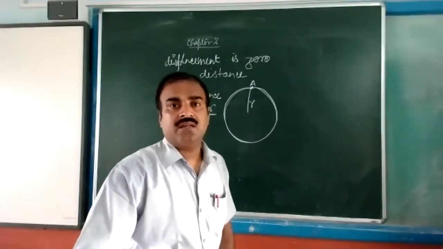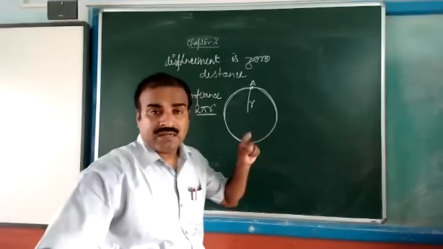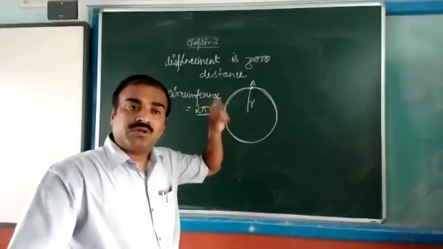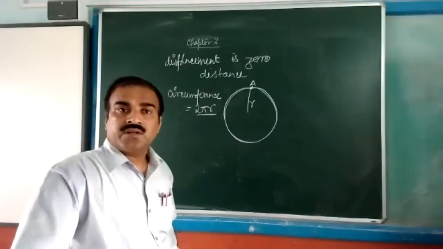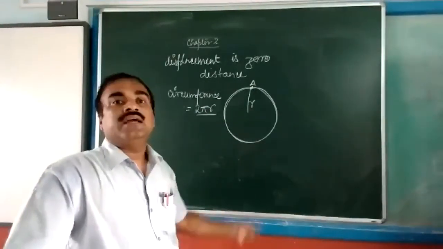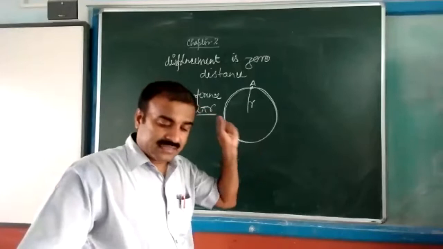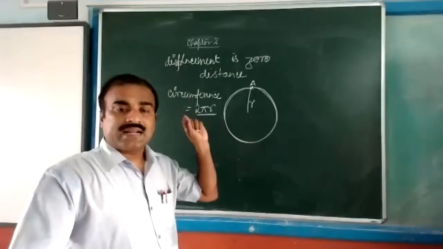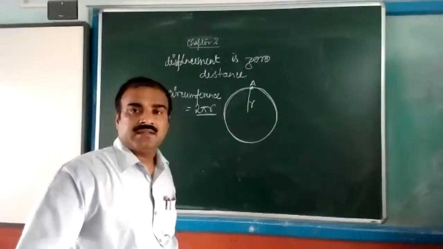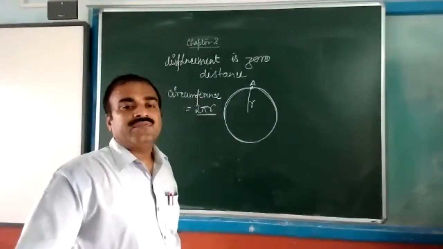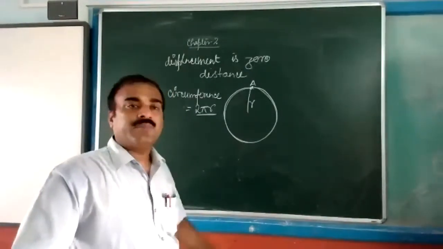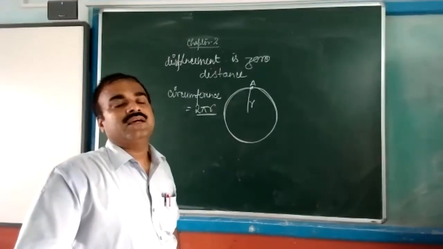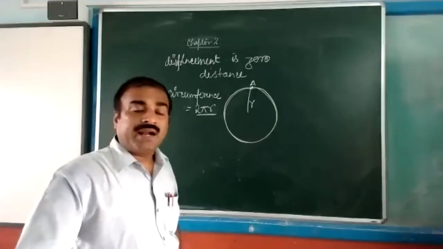But talking about the distance, the distance will be 2 pi r into 10. If any object starts from any point and reaches the same point, displacement will be 0.